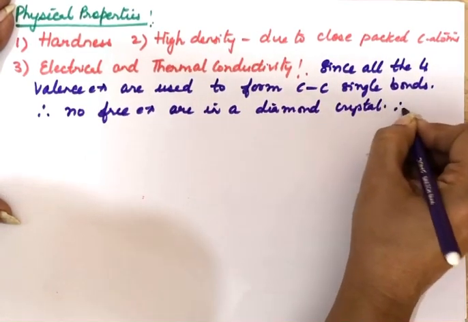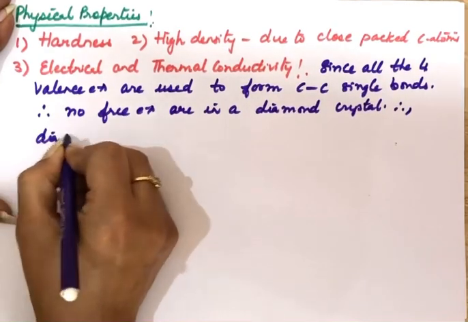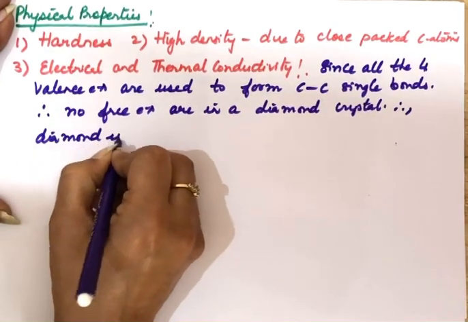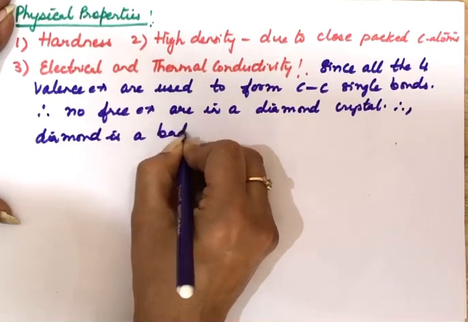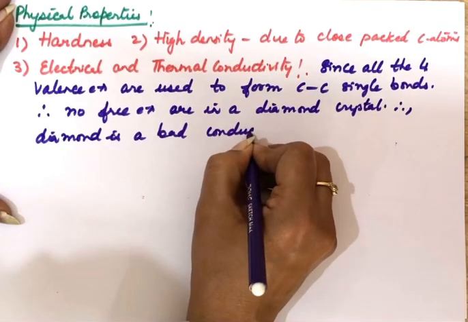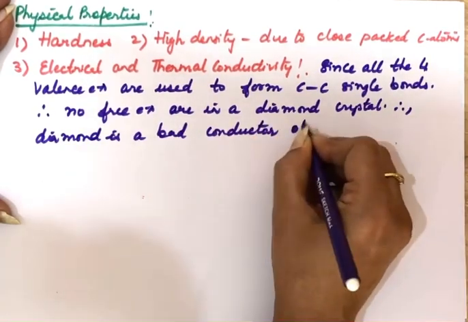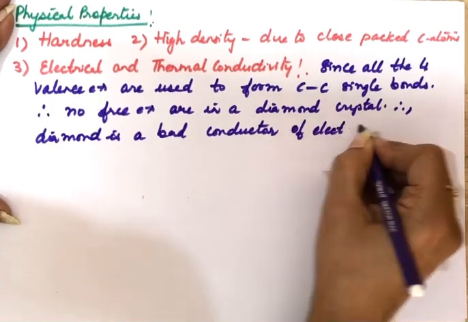Therefore, diamond is a bad conductor of electricity.